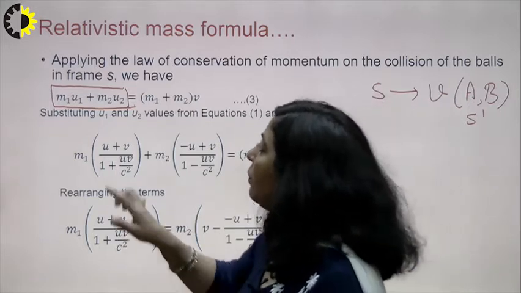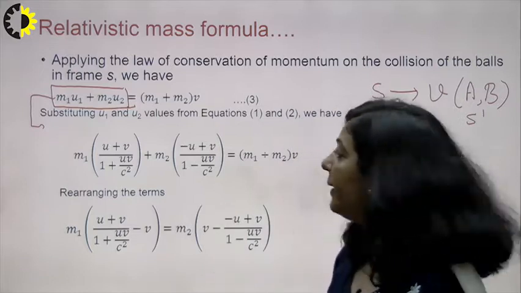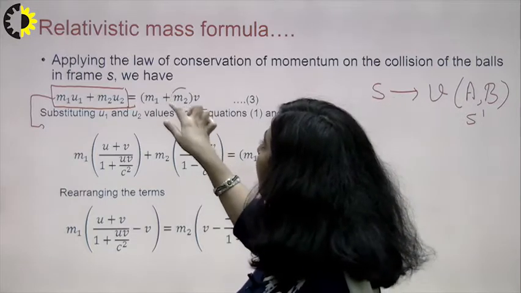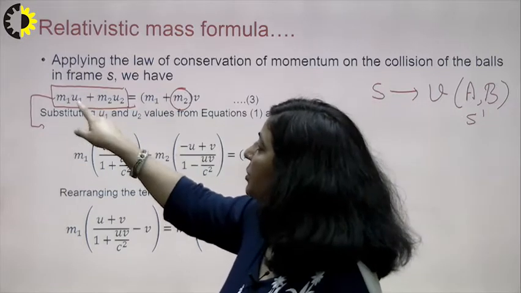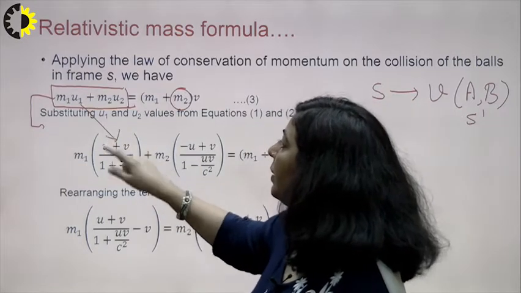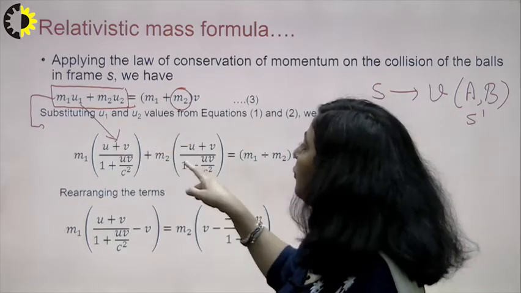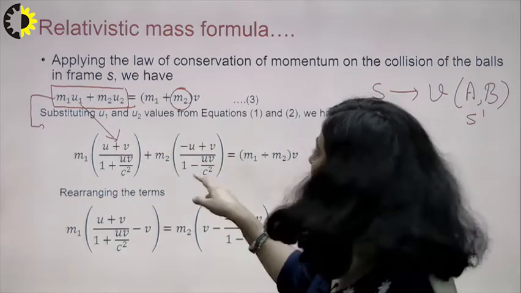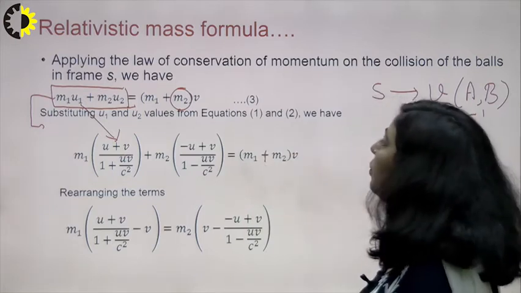Now what you have to do? You have to collect the terms containing m1 on the left hand side and the terms containing m2 on the right hand side. So for m1 you substitute the value of u1, which is (u plus v) upon (1 plus uv upon c square), and substitute the value of u2, which is (minus u plus v) upon (1 minus uv upon c square). And this is (m1 plus m2) into v.